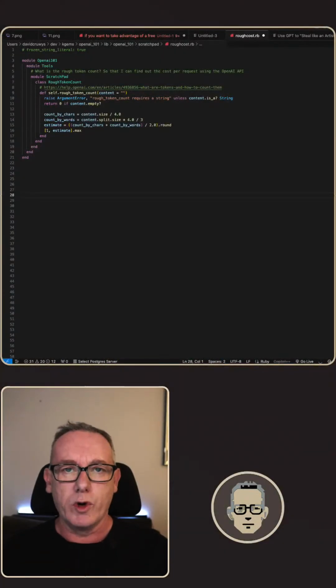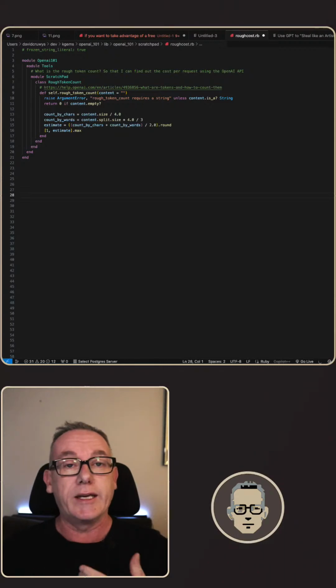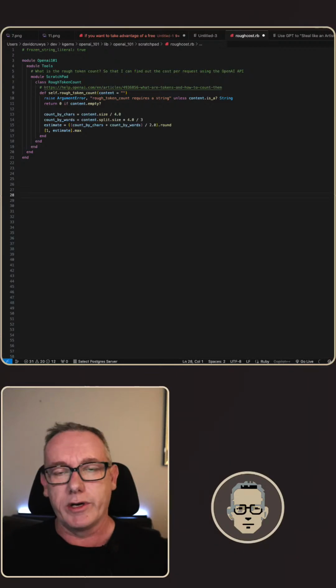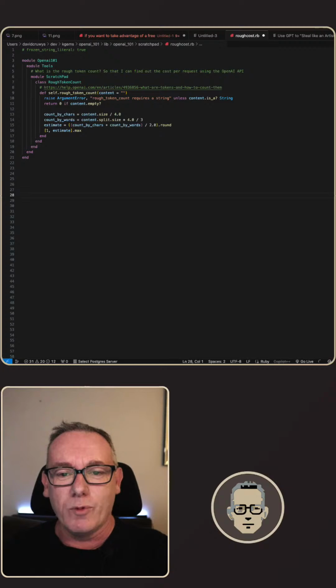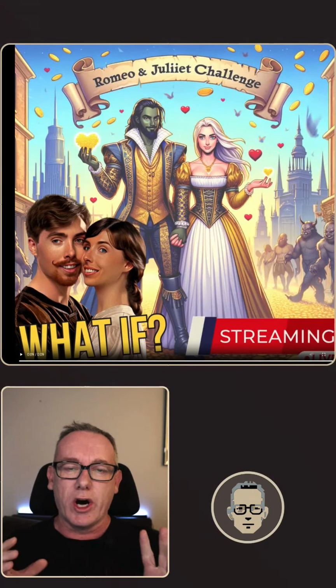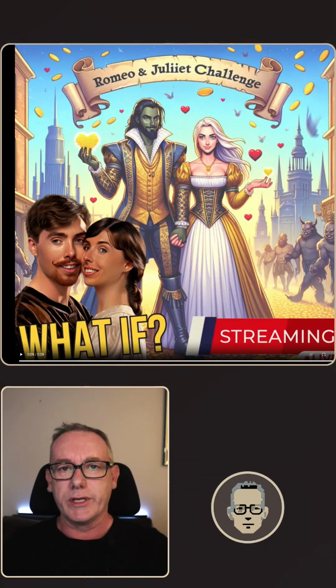And today I've been automating ChatGPT using the OpenAI API. And one of the things that happened today was that I was trying to work out the cost of making these different requests to ChatGPT. And I wrote a little bit of code that's here, or I grabbed it off the internet to be honest. And what it led to was I needed a complex prompt that I could test the costing mechanisms within OpenAI.